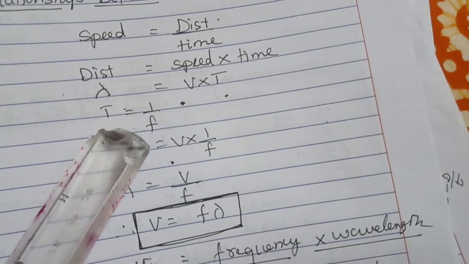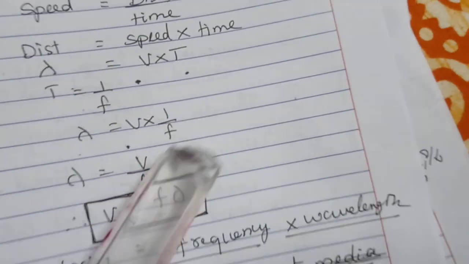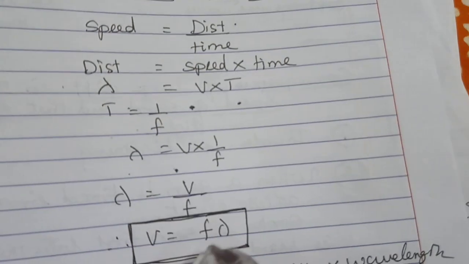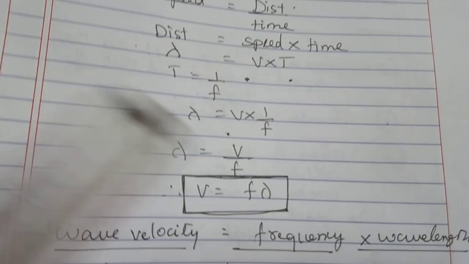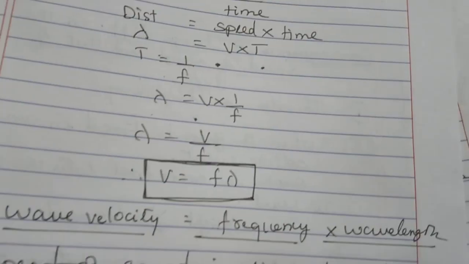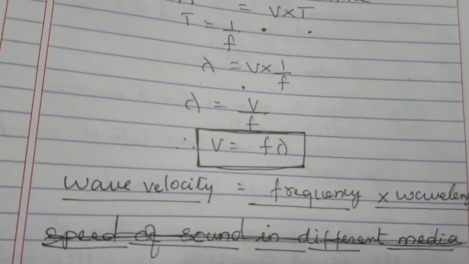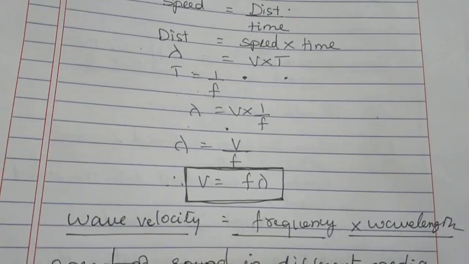Now already you know that t is equal to 1 by f. So instead of t, you are substituting 1 by f in the formula. So you are making it lambda is equal to v by f. Or you cross multiply, you will get the relation V is equal to F lambda. Again, a very, very important relationship. V is equal to F lambda is a very important formula on which the numericals are based. So please go through this whole derivation. It's very, very simple and you will understand.